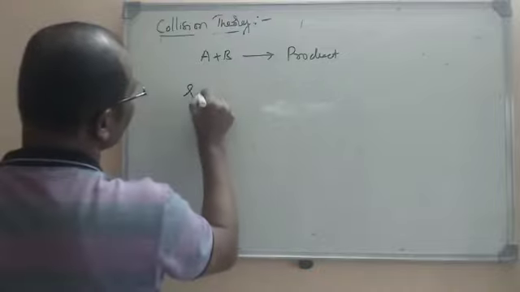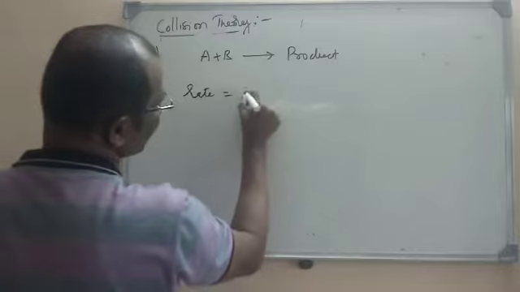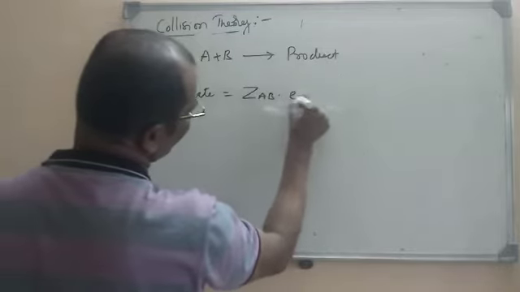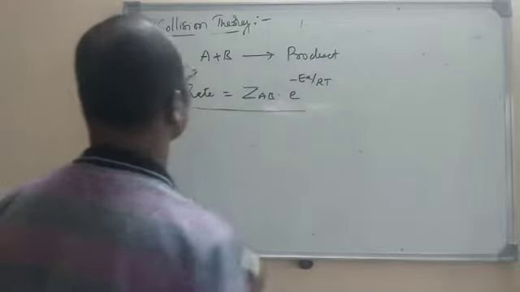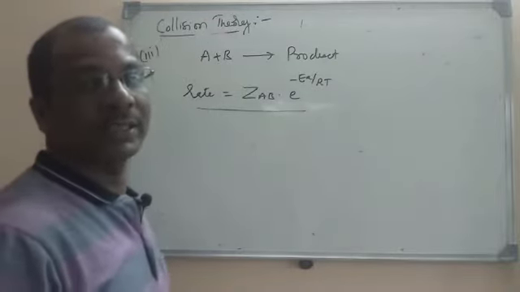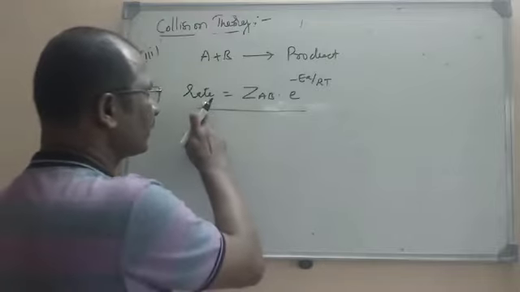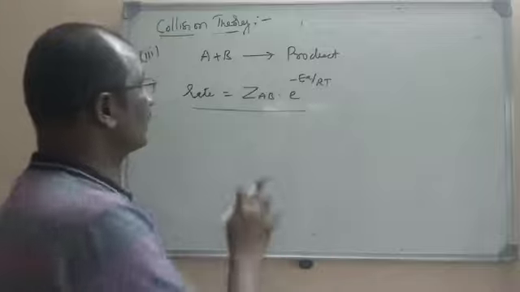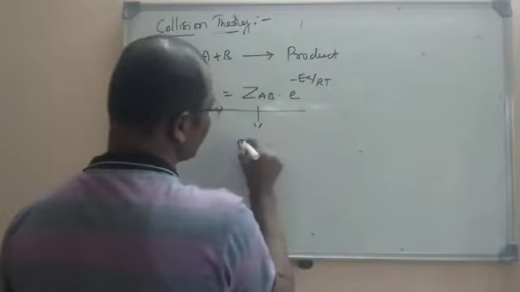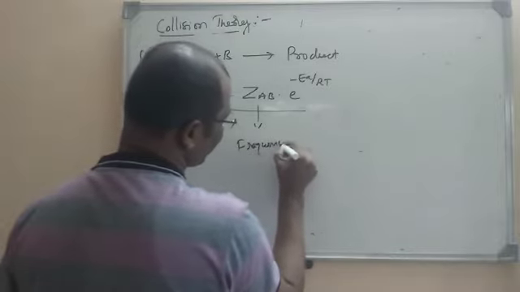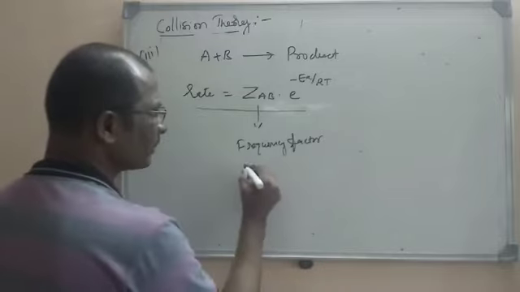For this reaction, the rate of reaction can be given as Z_AB into e power minus EA by RT. This is the equation given by William Lewis and Max Trautz. According to collision theory, rate equals Z_AB into e power minus EA by RT. Here, as I already told you, Z is called the frequency factor.